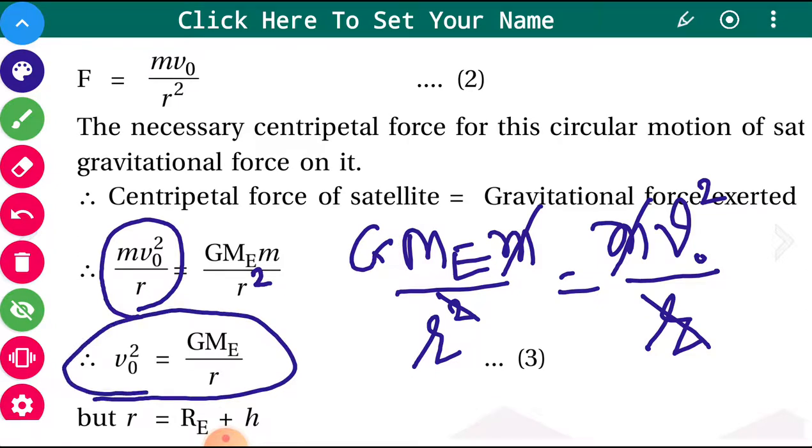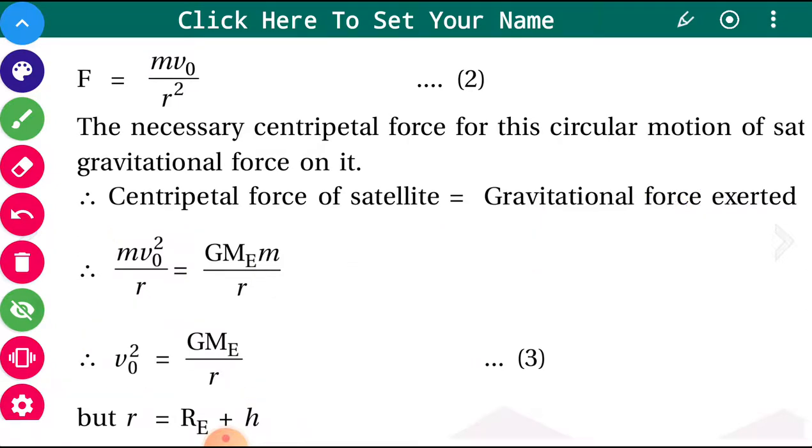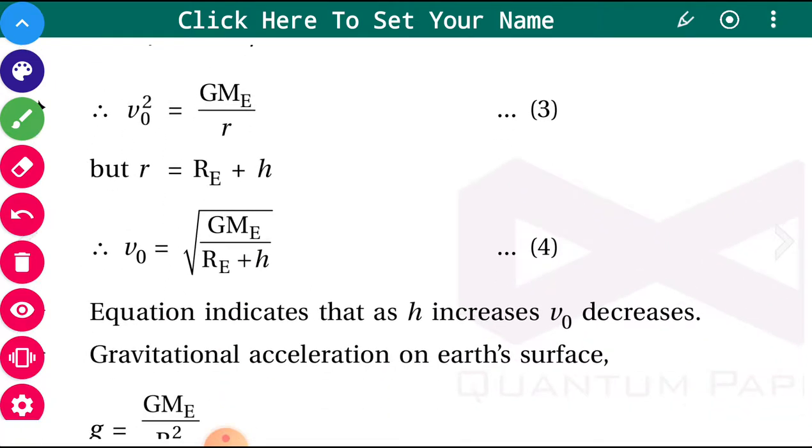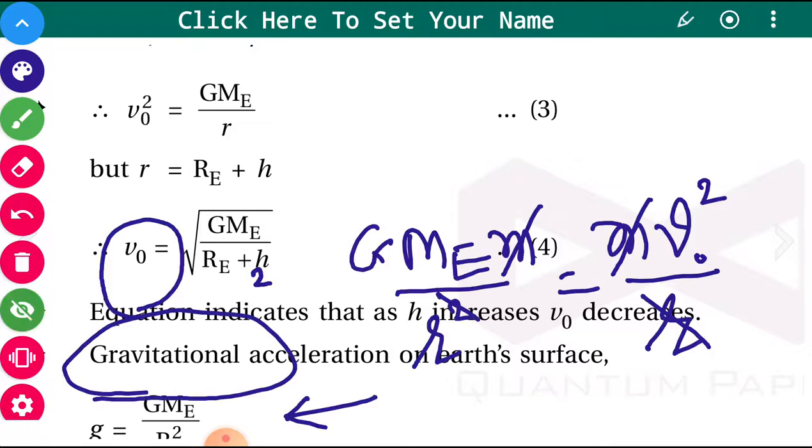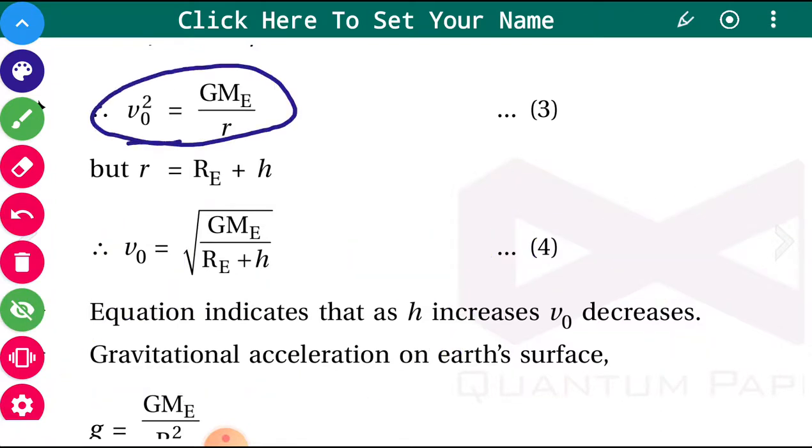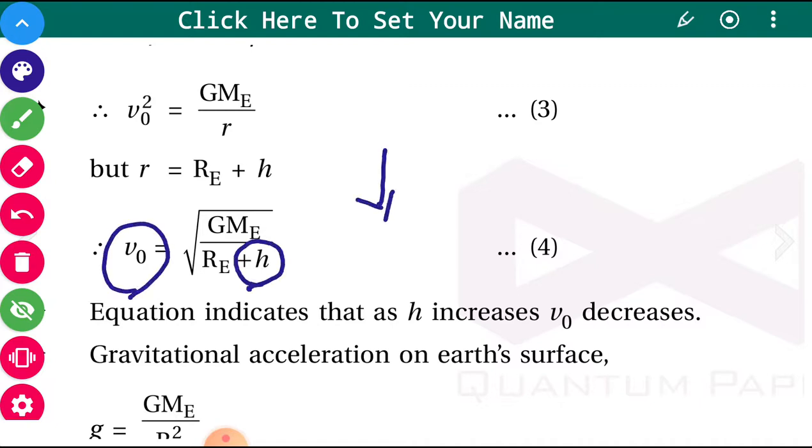And instead of r, if you write Re plus h, then this orbital speed will be the square root of GMe upon Re plus h, because this is the square. If you want to find v0, we have to take the square root. This equation indicates that as height h increases, the denominator increases, then orbital speed decreases.